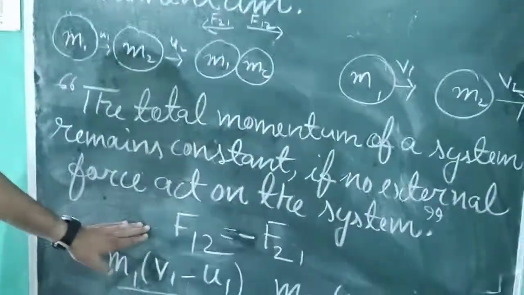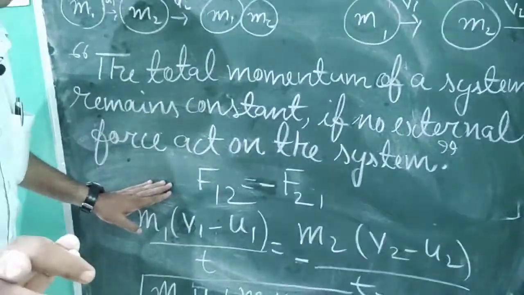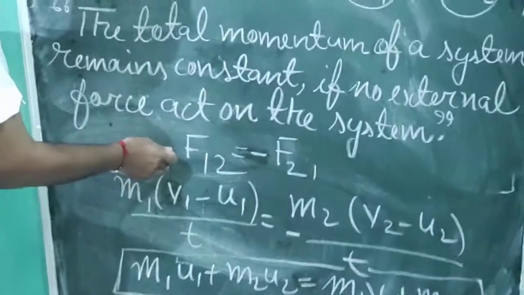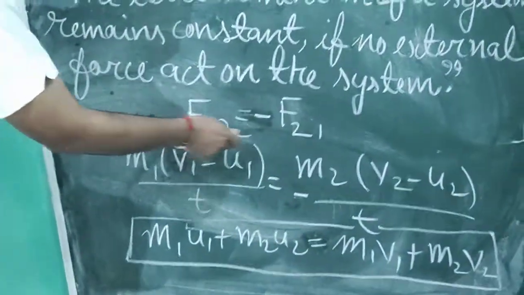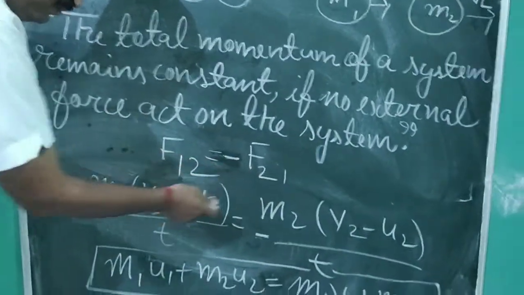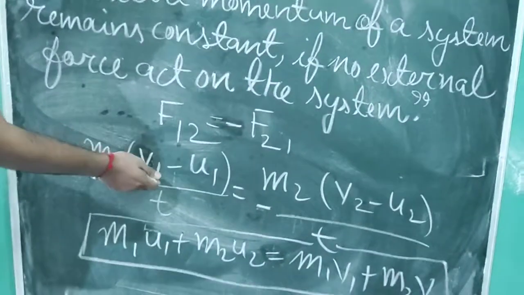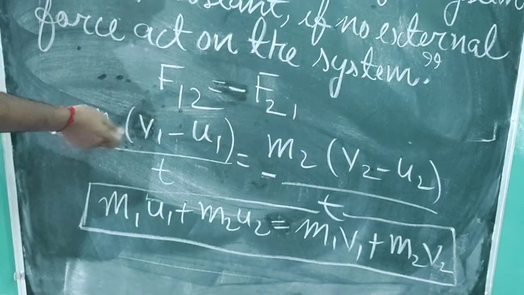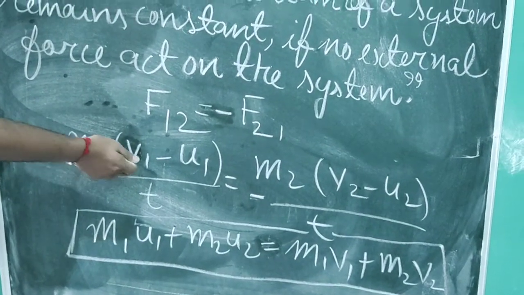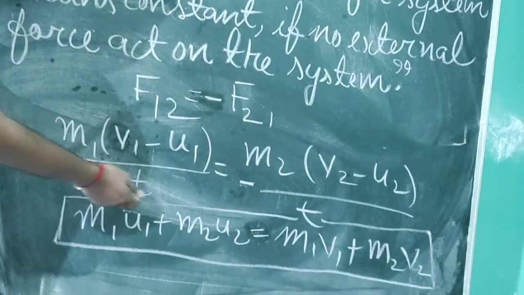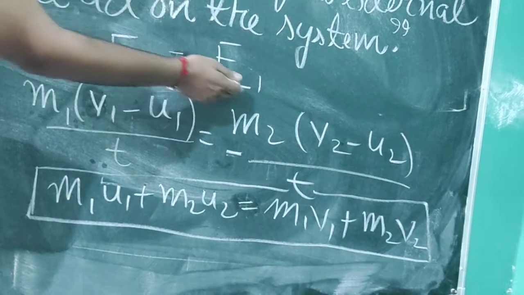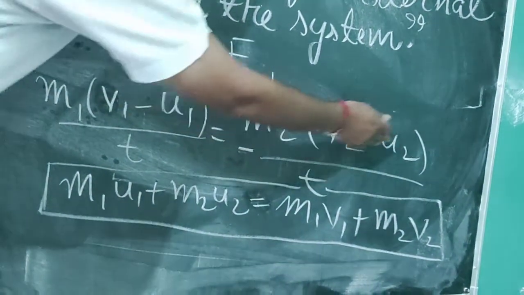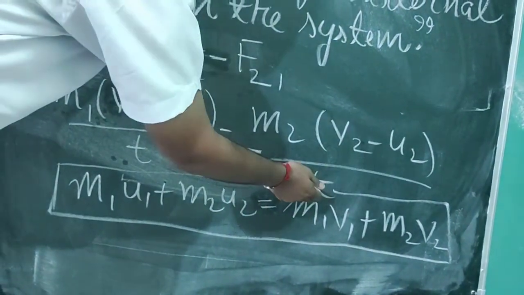And mathematically we can also derive one formula, like here it is action and it is reaction. Now we will put the value of force here, F12 means m1 (v1 minus u1) upon t, and F21 means m2 (v2 minus u2) upon t.